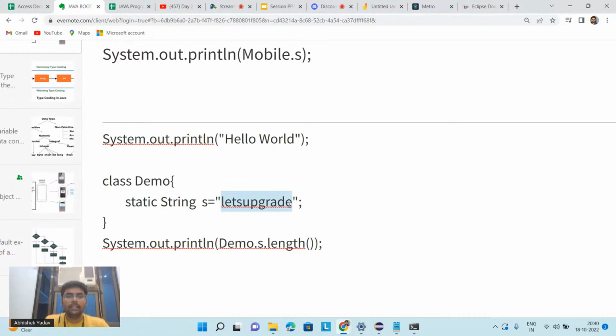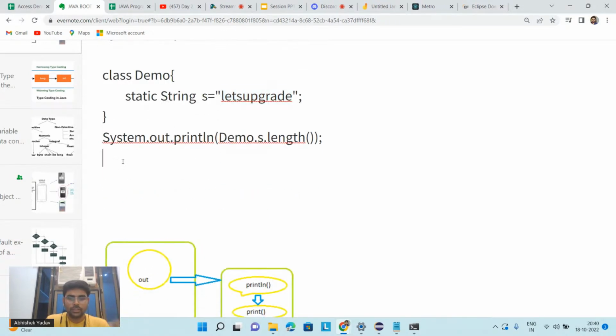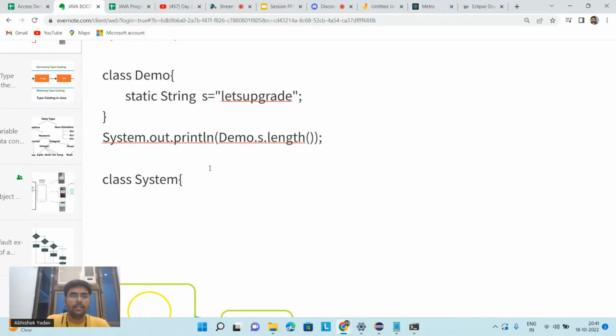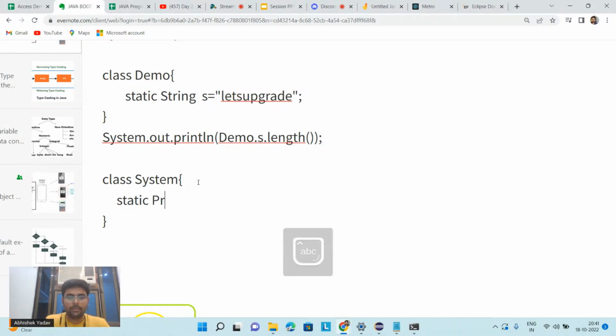Similarly, when you are saying System.out.println, you have one class, that is class System. Inside this class System you have a static variable, and the data type of this variable is PrintStream.